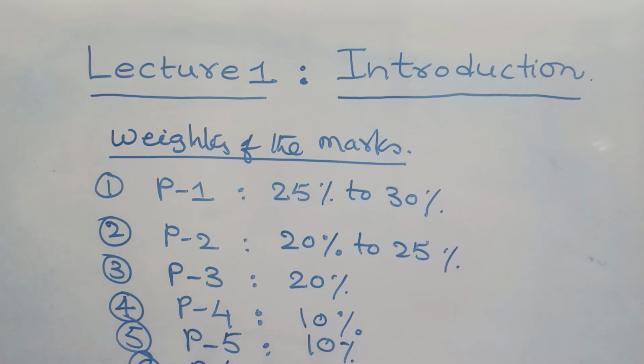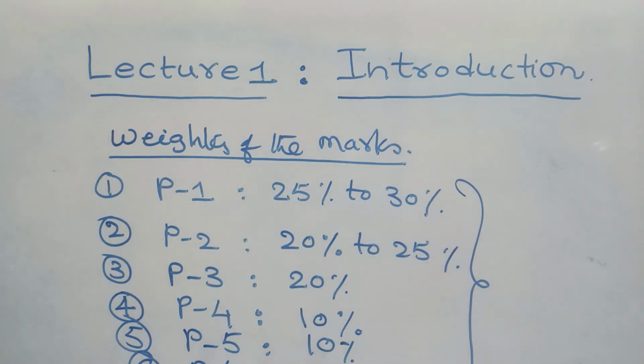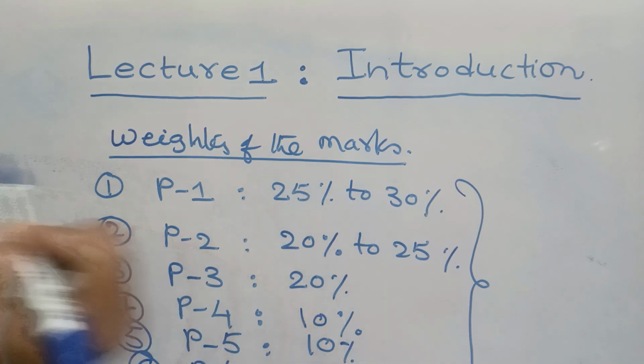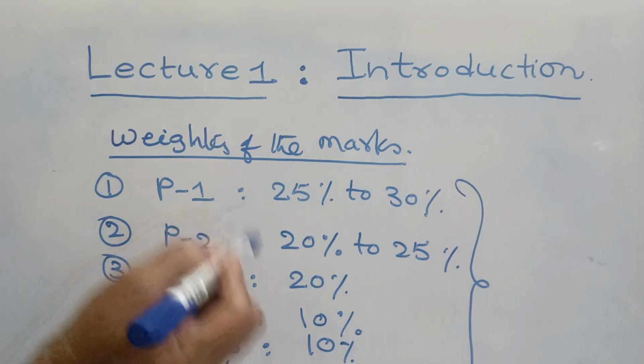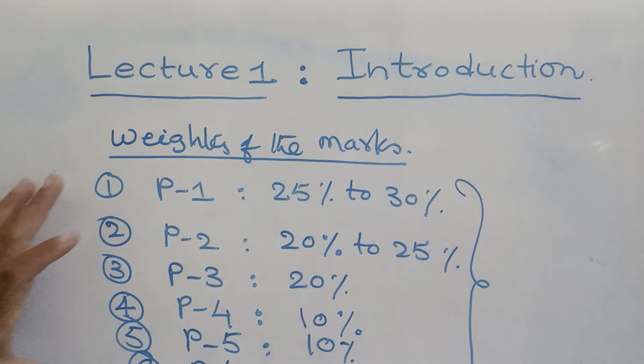Normally, it may be roughly a minimum of 5% of marks. This is how the weightage of marks is normally distributed, the marks allotted for each part.